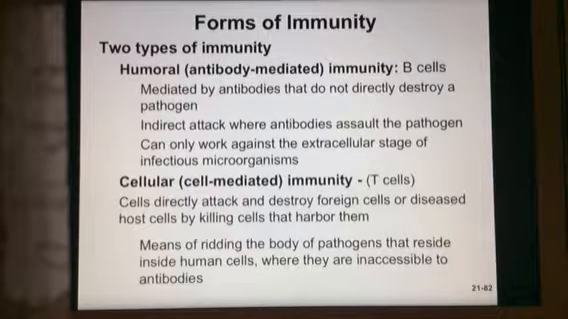So before we get into the forms of immunity, this video is just on the overall general aspects of what immunity is, and we'll have a video on each of these types. So humoral is antibody-mediated immunity, whereas cellular is cell-mediated immunity. Cellular means that the cells directly attack and destroy the foreign cells, while humoral is not directly destroying the pathogen. It's kind of indirect, using antibodies. Again, we'll have a separate video for each of these types.